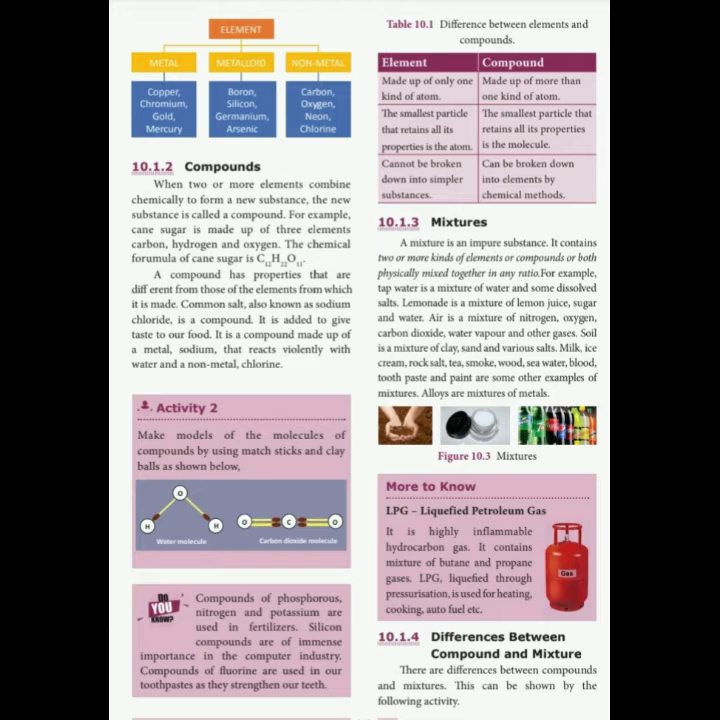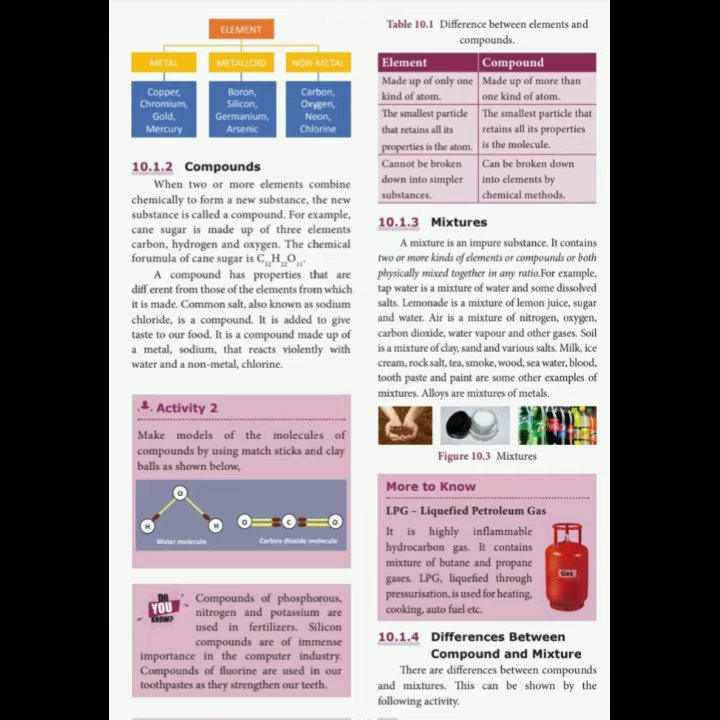Then, an element cannot be broken into simpler substances. Further, if we break it, it again gives an element only. But a compound can be broken down into elements by chemical methods. Chemical methods means by heating, by electrolysis, by changing the temperature, by passing light, etc. So far we discussed the elements and the compounds and their examples with the differences.